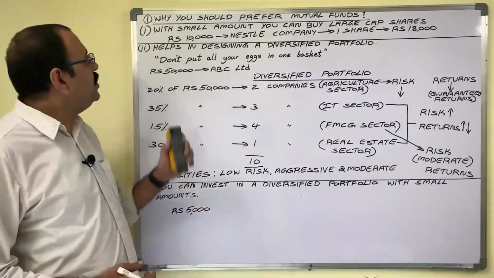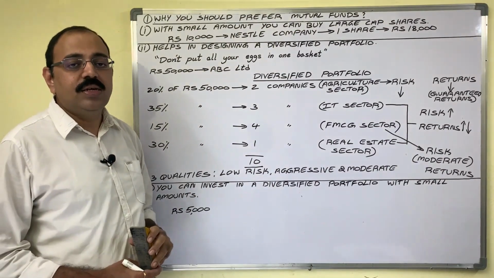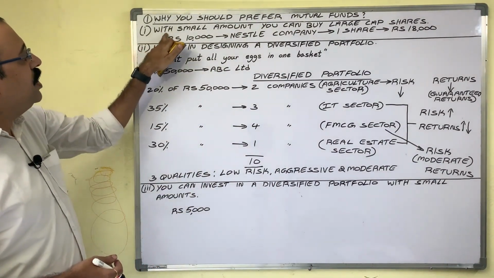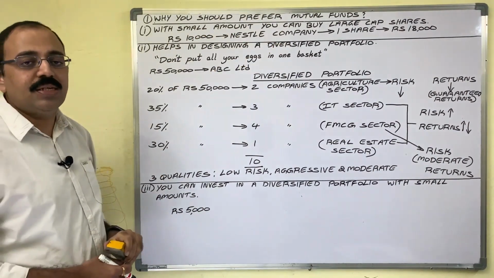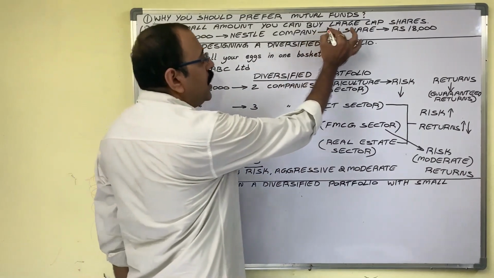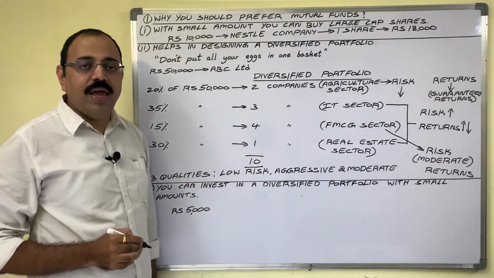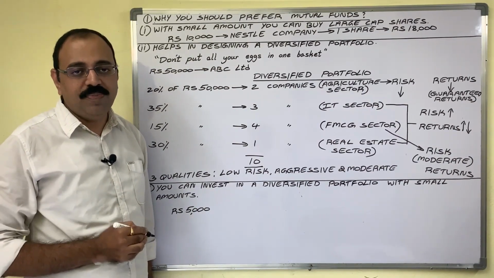So the first one is why you should prefer mutual funds. There are 3 reasons for that. First reason is with a small amount you can buy large cap shares. Here large cap shares means big company shares like Tata Company, Reliance, Infosys.